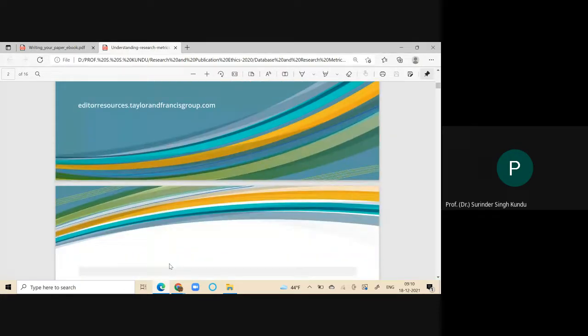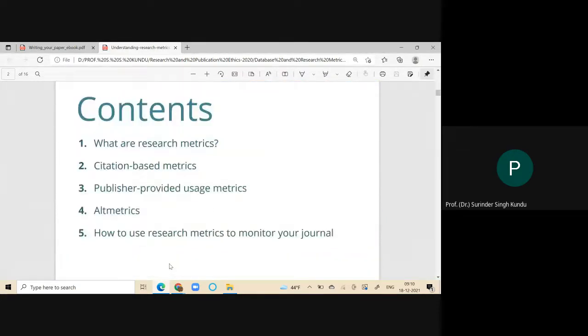On the previous day, we discussed these contents: what research metrics are, citation based metrics, and publisher provided usage metrics. And then the altmetrics are remaining. That will be elaborated by me today. How to use research metrics to monitor your journal, that is also the point.